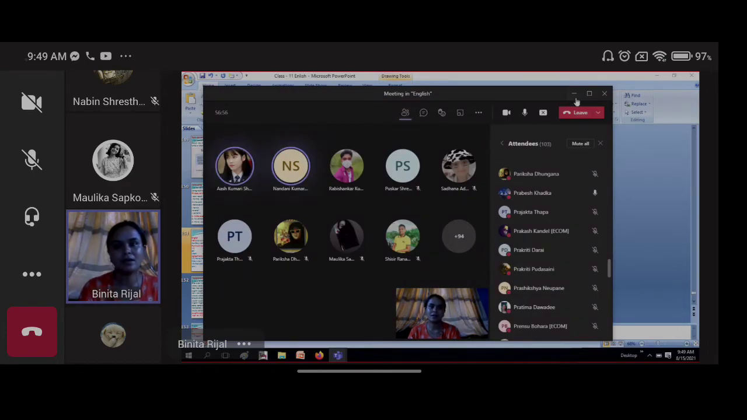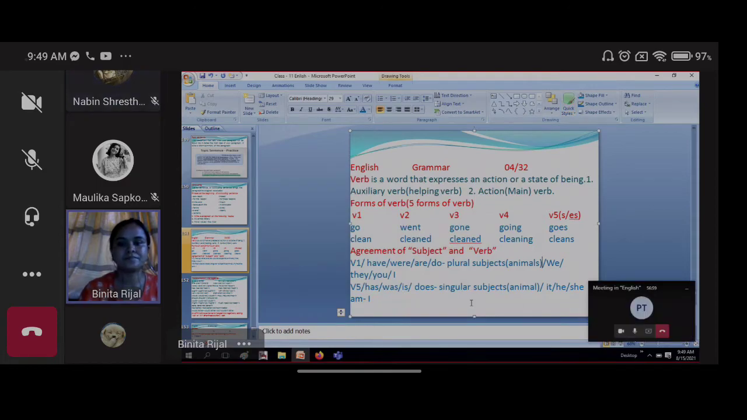Okay, we have gone through the different forms of the verbs, and I will show you some of the auxiliary verbs. Every time it is said auxiliary verb, you have to understand what those auxiliary verbs are. Only in your mind it comes: is, am, are.